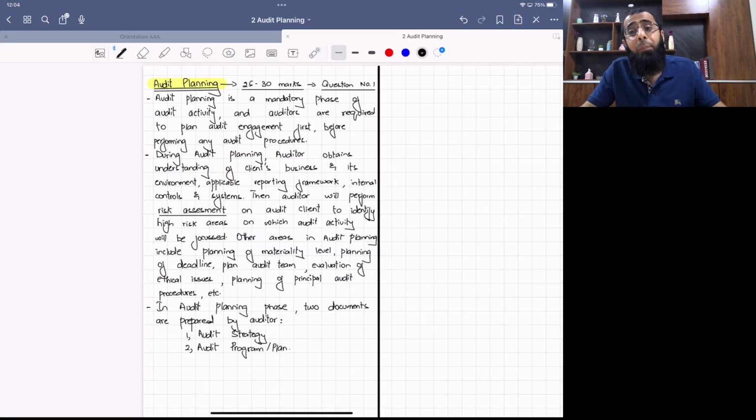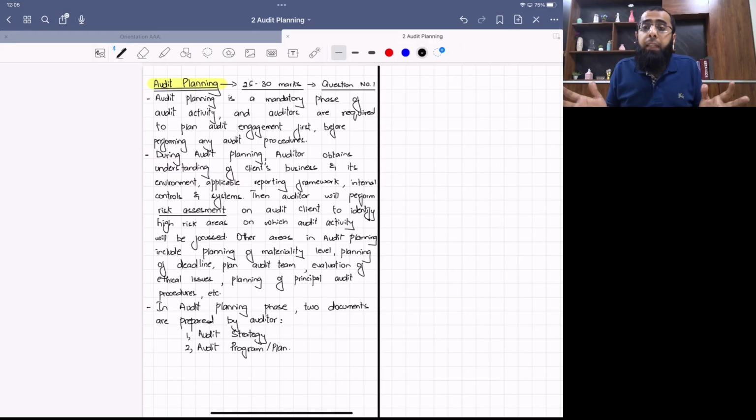So audit planning is very important. First, we have to plan at the client level, the entity level, and all that evaluation needs to be included in a document called the audit strategy. This is the plan on the overall level, at the client level. And then you have to plan each of the heads also, and that is called the audit program or audit plan. Further detailing will be discussed in relation to audit strategy and audit program when we cover the basic theory of audit planning. So we are just looking at the overall concept of audit planning now.